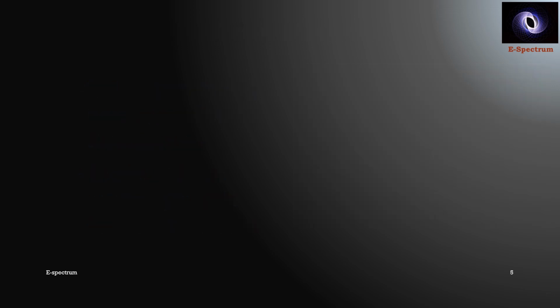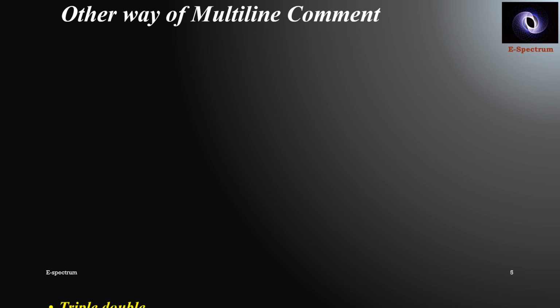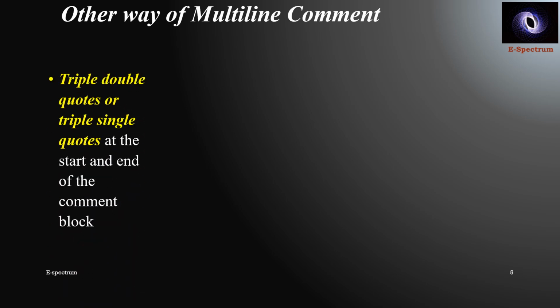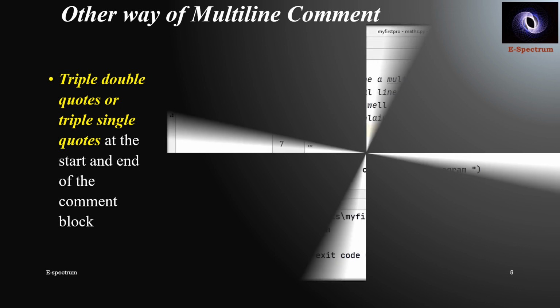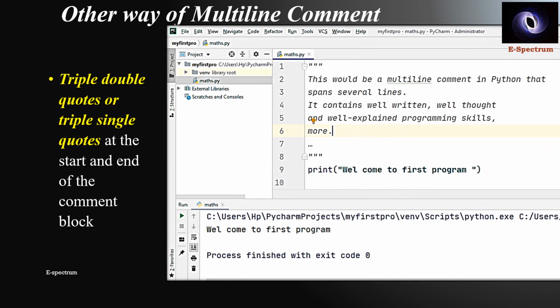Okay. Is there any other option? The other option available for multiple line comments is triple double quotes or triple single quotes at the start and end of the comment block. Here it is demonstrated. This is my total comment section. So it is starting with the triple double quotes. If I run this, I will only be displaying "welcome to the first".